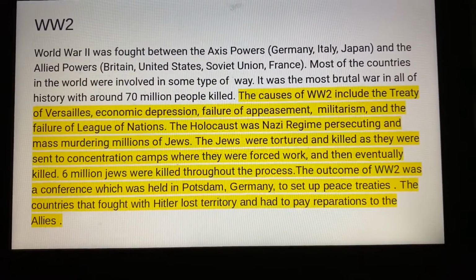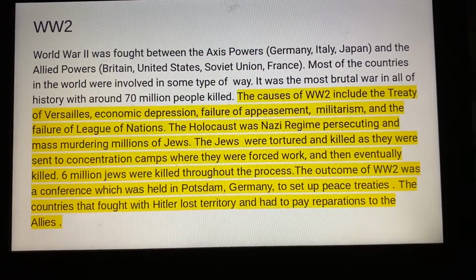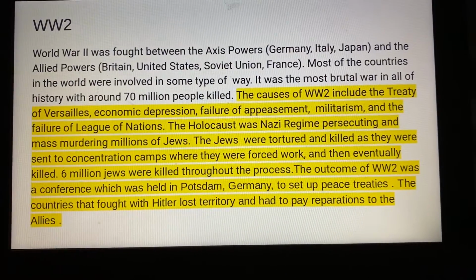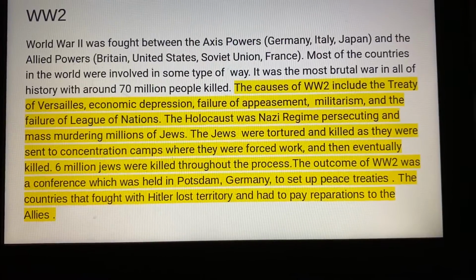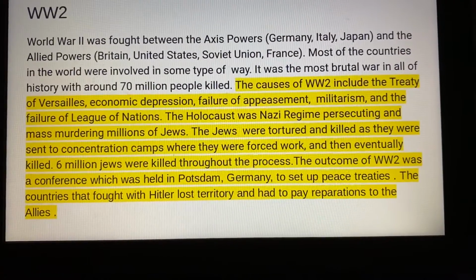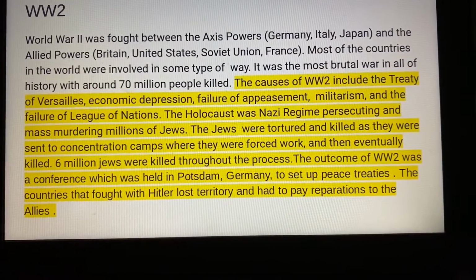The Holocaust was a Nazi regime persecuting and mass murdering millions of Jews. The Jews were tortured and killed as they were sent to concentration camps where they were forced to work and then eventually killed. 6 million Jews were killed throughout the process.